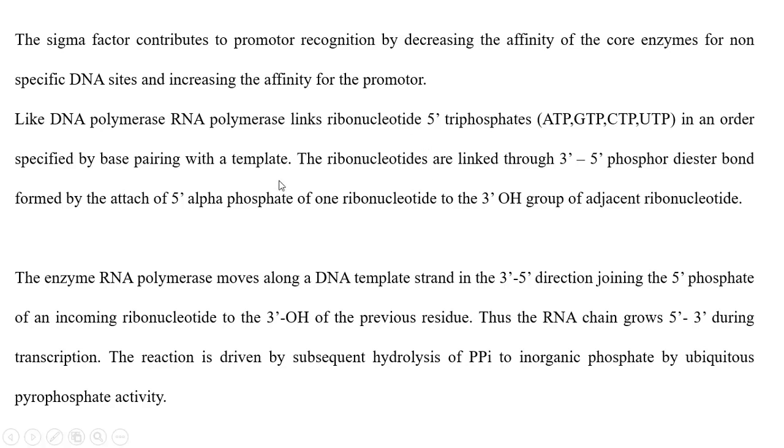The RNA polymerase adds the complementary base to the template strand. If the template strand has A, adenine, it adds U instead of thymine. The RNA polymerase adds uridine triphosphate complementary to DNA.